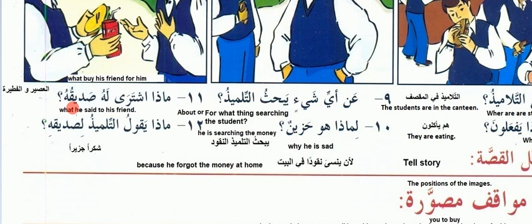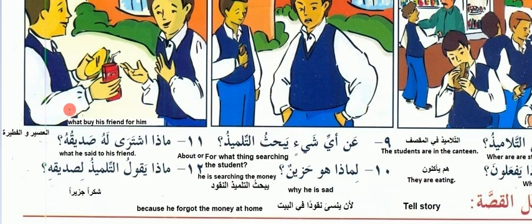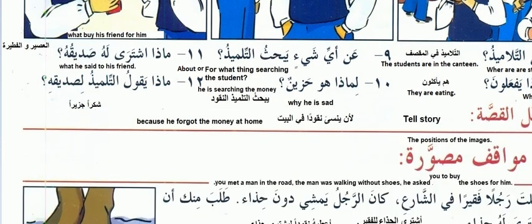ماذا يقول التلميذ لصديقه؟ What did he say to his friend? Just this is only common sense. When he offered him the juice and the sandwich, he said shukran jazeeran, thank you very much. He said like this only.